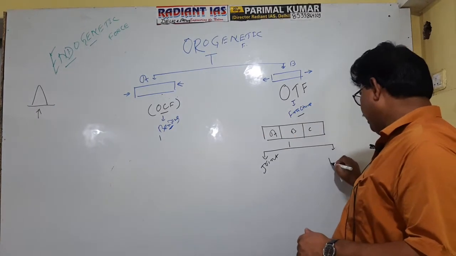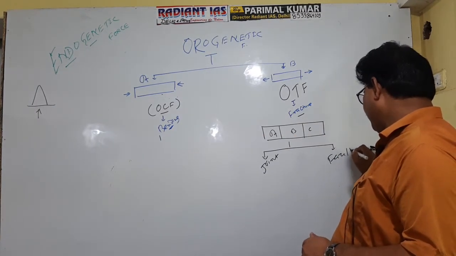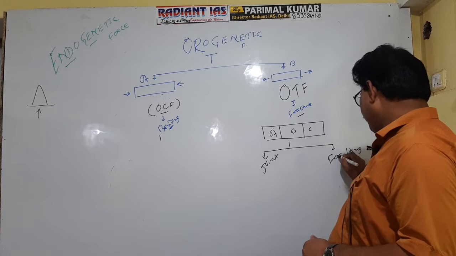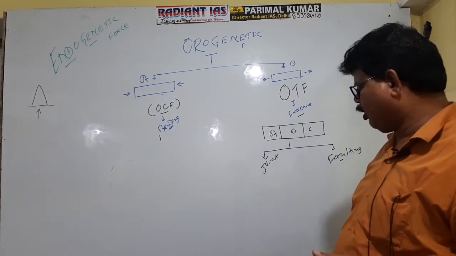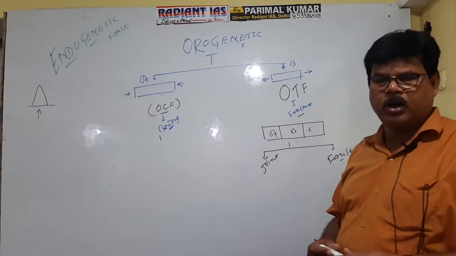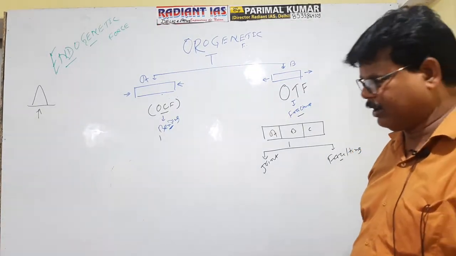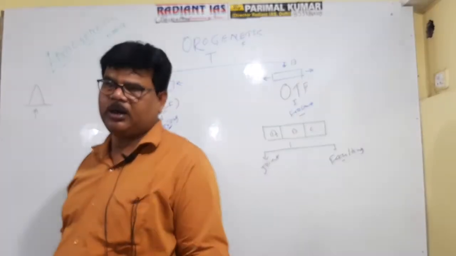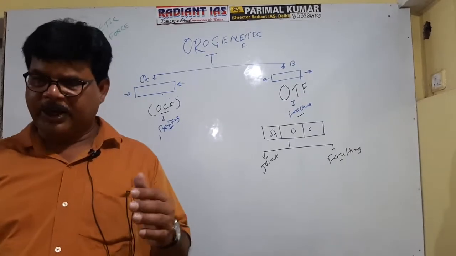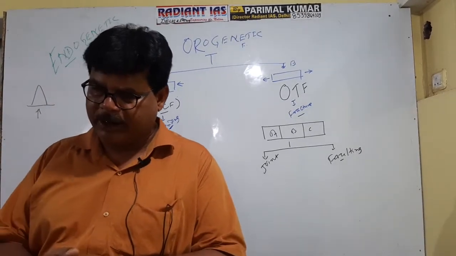Faulting. What is the meaning of faulting? It is clear now. What is the basic difference between faulting and joint? If there occurs no displacement of the fragmented part, it is referred to as a joint. But if there occurs displacement of the fragmented part, then it is referred to as faulting.